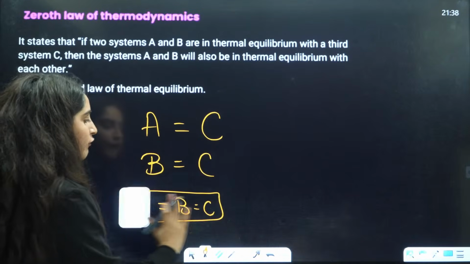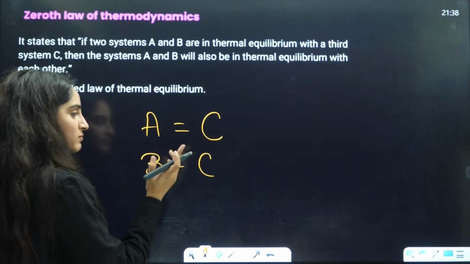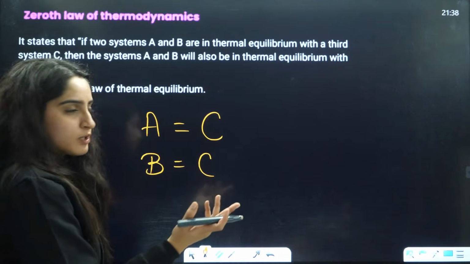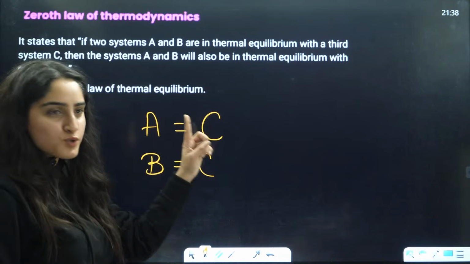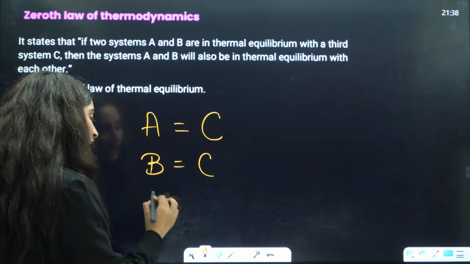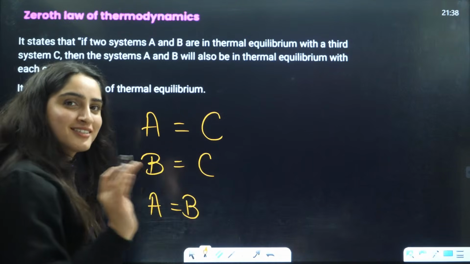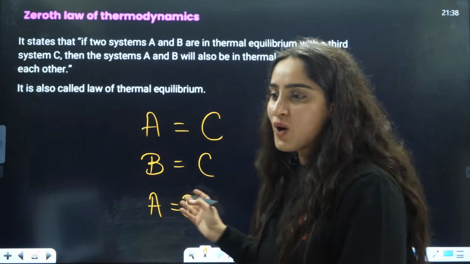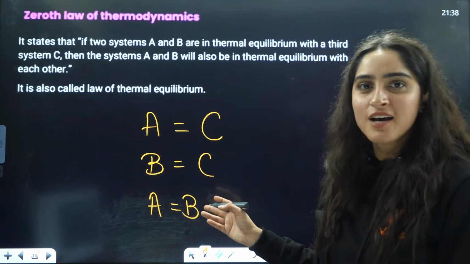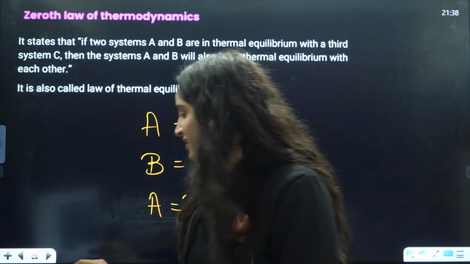That means if A is equal to C and B is equal to C, then A is also equal to B. We have done this in mathematics also. Simple mathematics, simple thing, right? That's why this question is never asked.